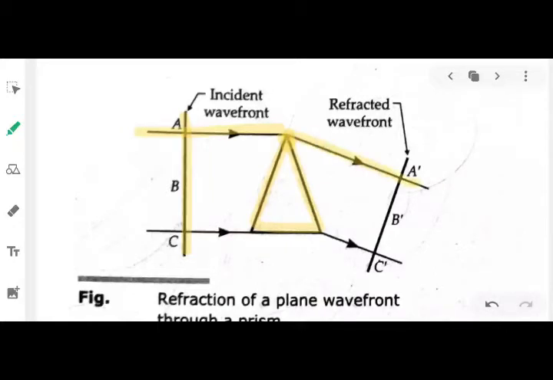Its velocity will be slowed, but it will be slowed very little as compared to the down wavefront C. In this down part of the wavefront C, it propagates through a greater section of the prism, so it is spending more time in the prism. That means the velocity of the light will be slowed down more as compared to your top part A. Therefore your wavefront bends or gets tilted in this direction.